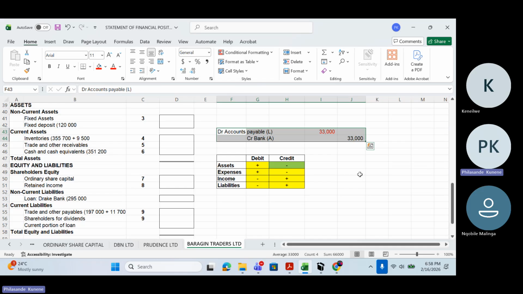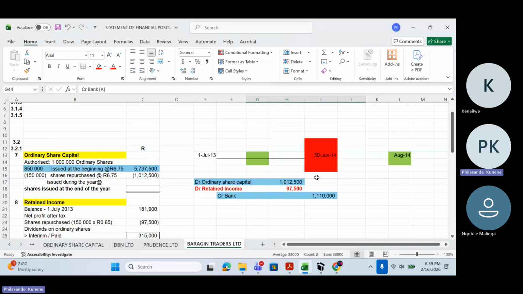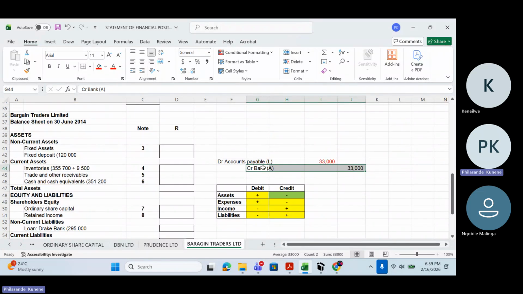By recording it on the CPJ, I mean the cash has moved out of my bank account, which is not the case. By 30 June, that amount did not leave my bank account, but I've recorded it as if it has. Even my payables, I'm recording as if I've already paid this amount. I'm no longer owing this creditor.